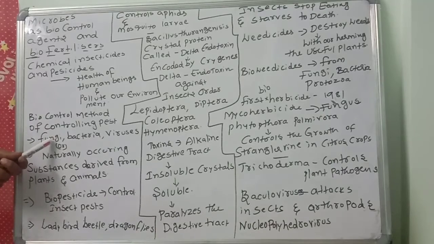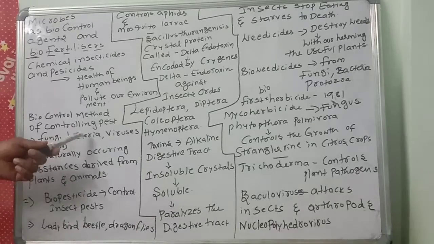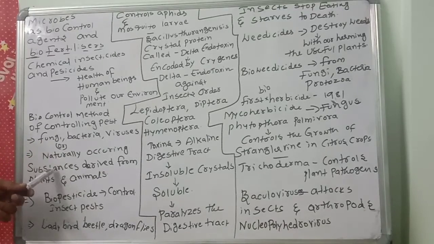Some fungi kill other fungi. Some bacteria kill other bacteria. Some viruses kill insects and pests. They are naturally occurring, so they won't cause any pollution, and they won't cause any harmful effect to human beings. Not only these natural fungi, bacteria and viruses, but some naturally occurring substances derived from plants and animals also control pests and act as fertilizers.